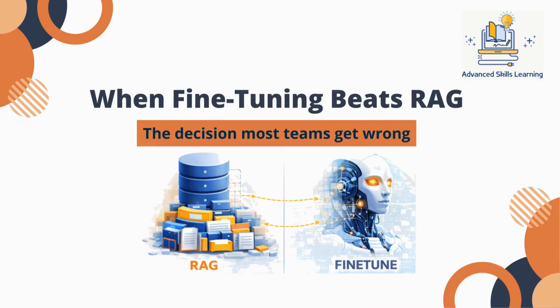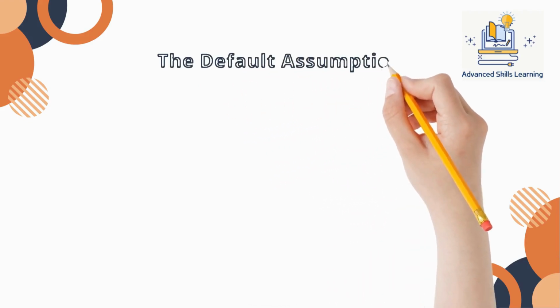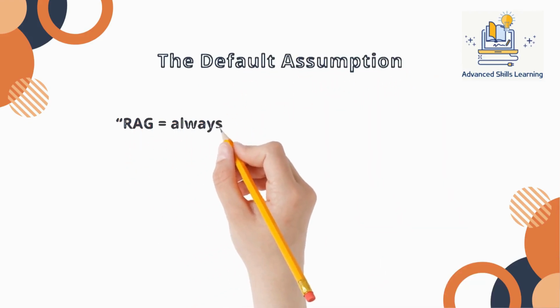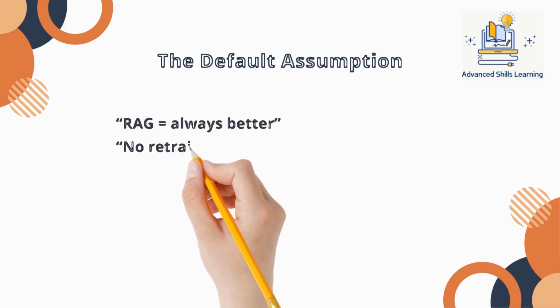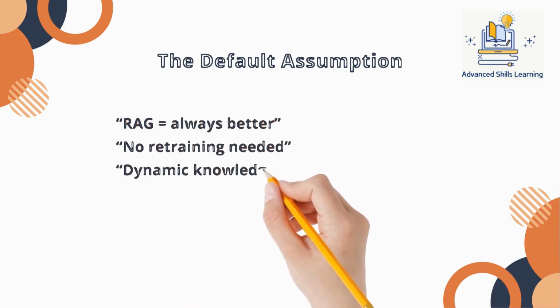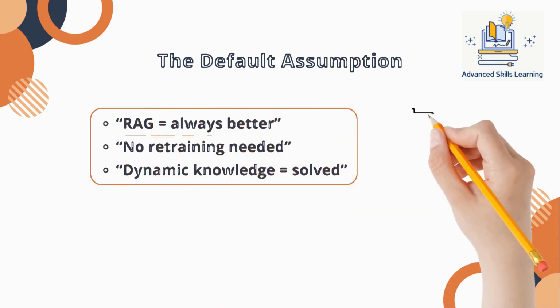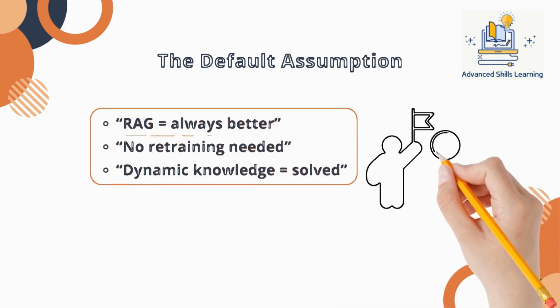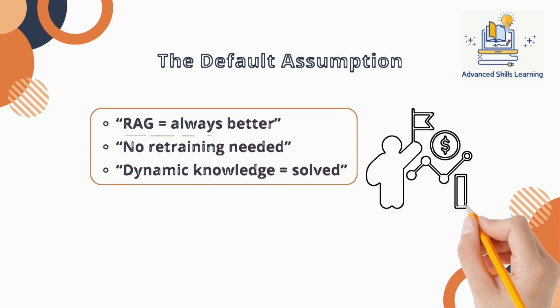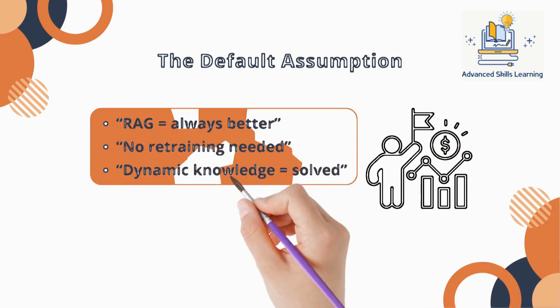RAG became the default because it avoids retraining. You plug in a vector database, retrieve relevant chunks, and inject them into prompts. It works well for dynamic knowledge and reduces hallucinations. But this convenience creates a blind spot. Teams assume RAG is universally better, even when the problem isn't about retrieving knowledge at all. And that's where things start to fail. But this assumption ignores whether the problem actually requires retrieval in the first place.